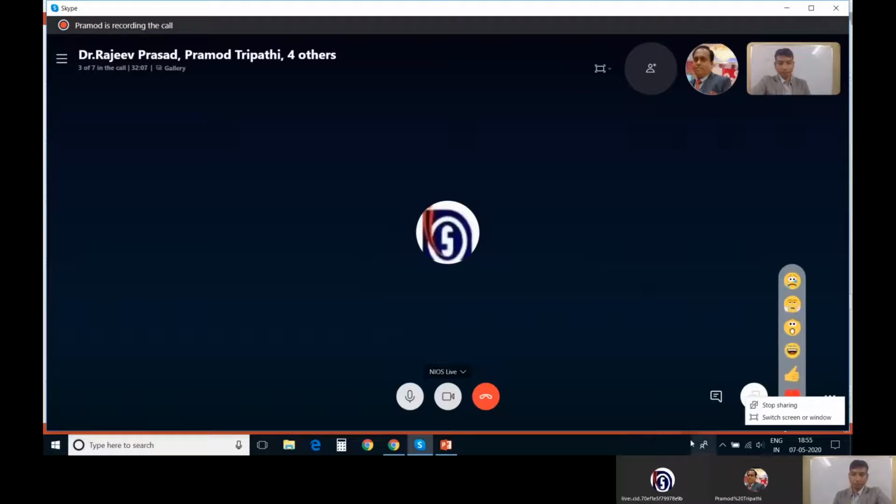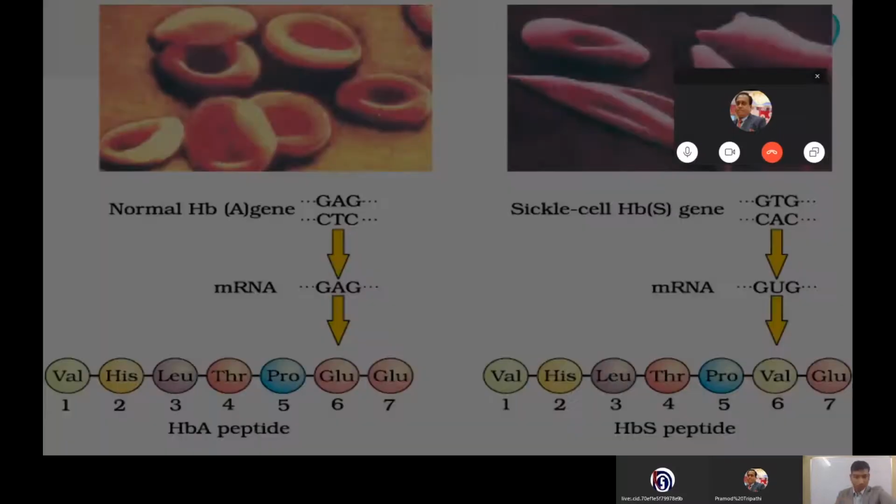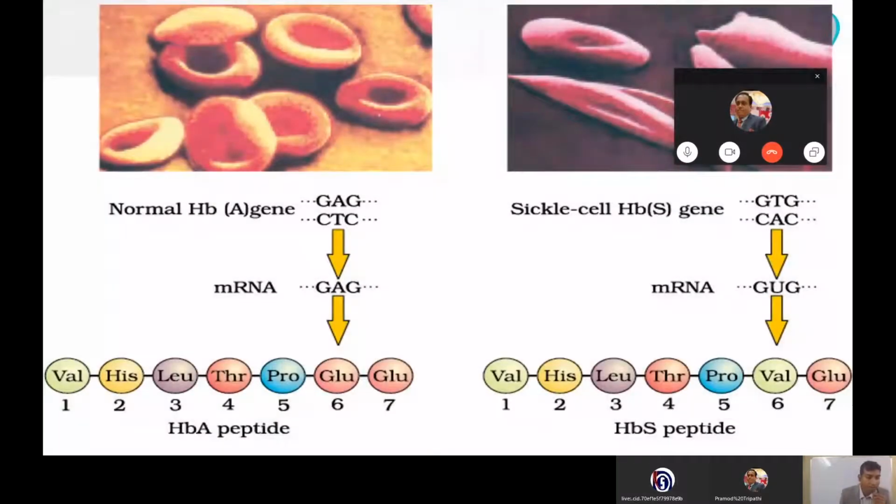Yes. So I was discussing sickle cell anemia, how it happens. What happens here in case of sickle cell anemia? There is a substitution of glutamic acid by valine at the 6th position of the beta globin chain. Generally, the 6th position is supposed to be glutamic acid in the polypeptide chain, but here it has been substituted by valine.